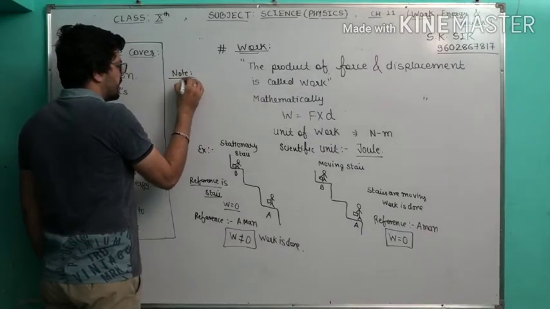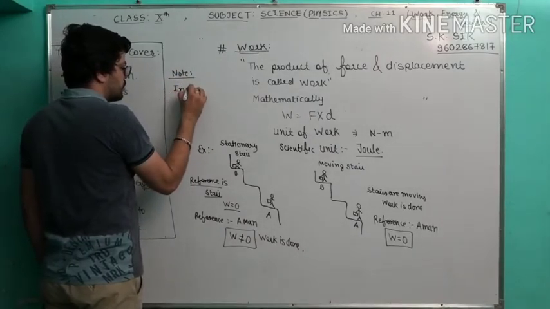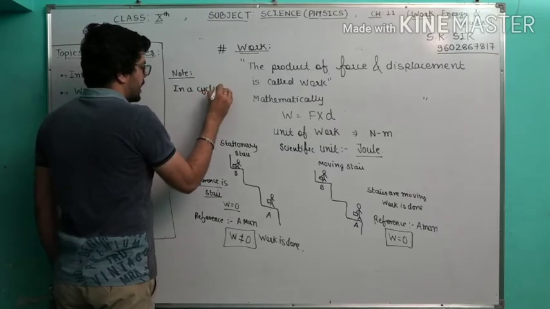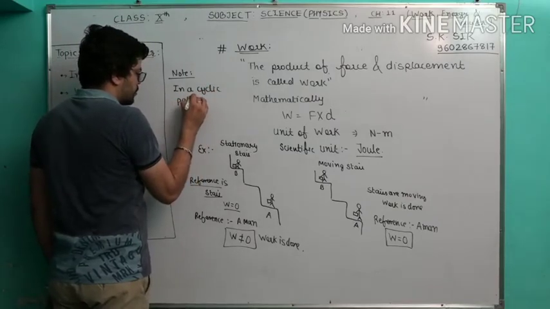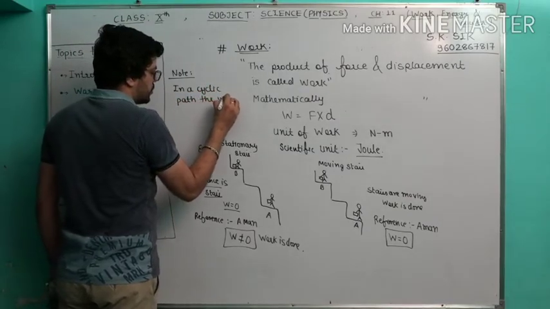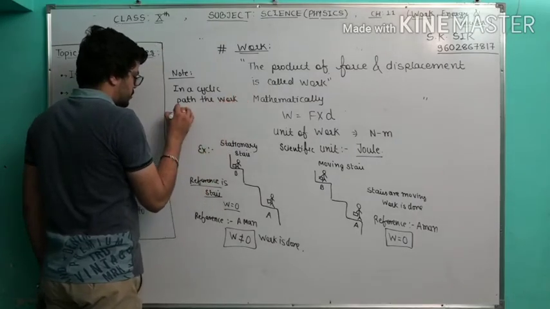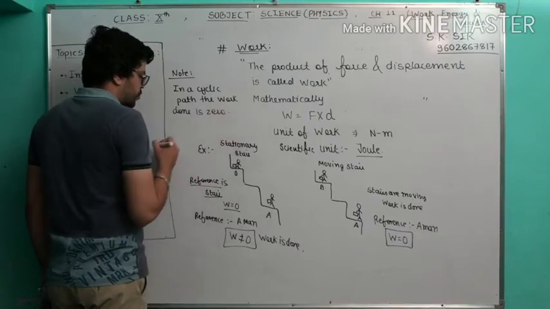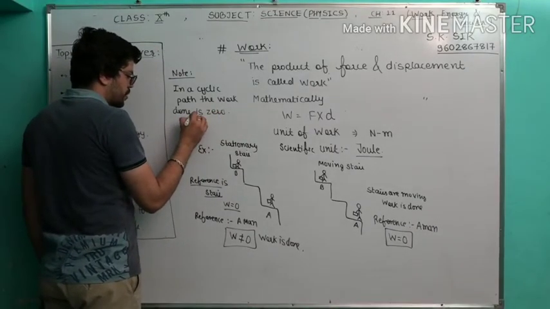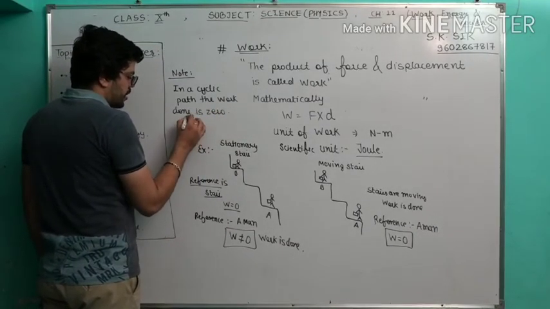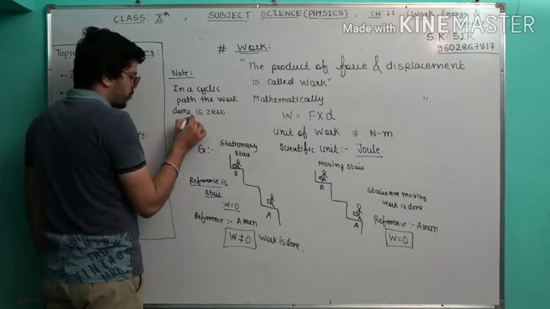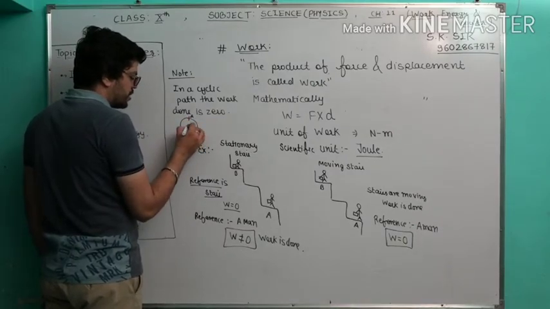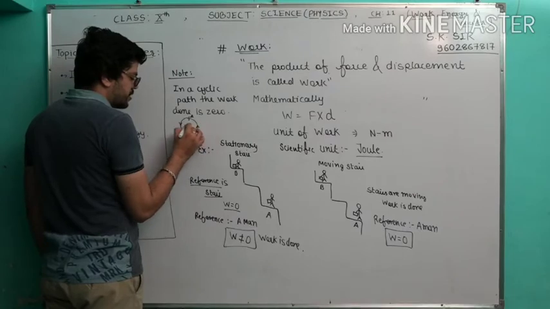And an important fact you have to write down here. One note I am going to tell you. In a cyclic path, the work done is 0, because in a cyclic path, suppose you started from A and you will come back to A. So whatever the distance, you will consider half of this in the positive direction.